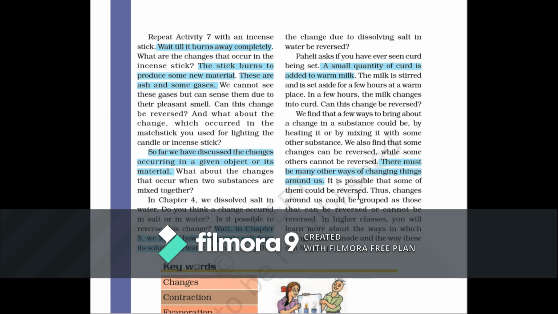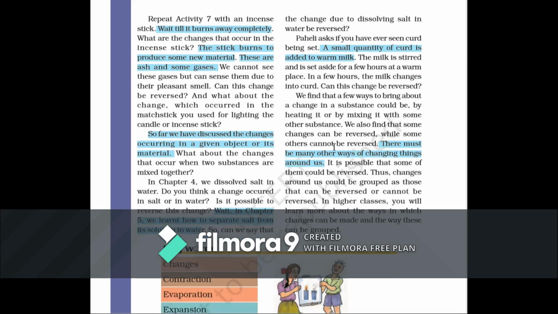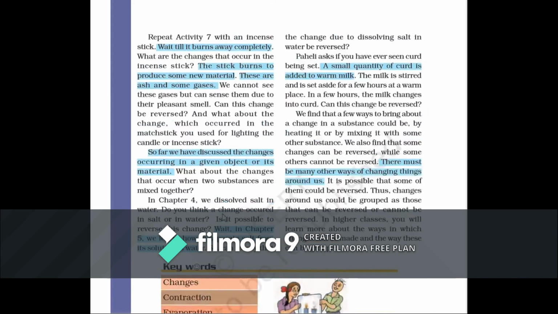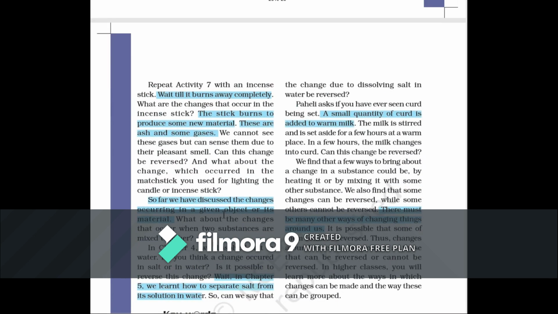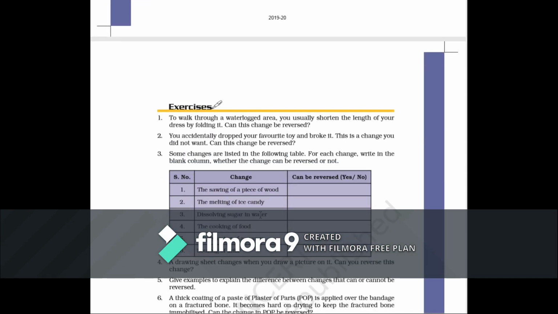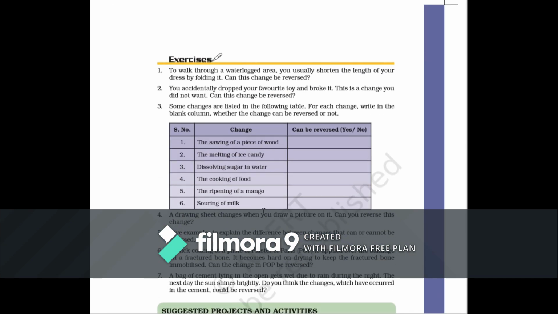If there is any doubt you can ask me, and go through these keywords once and read your whole chapter. After that, if any question arises in your mind, you can ask. Try to solve this exercise. Otherwise, I will give you the exercise and the answers to these exercises as well.